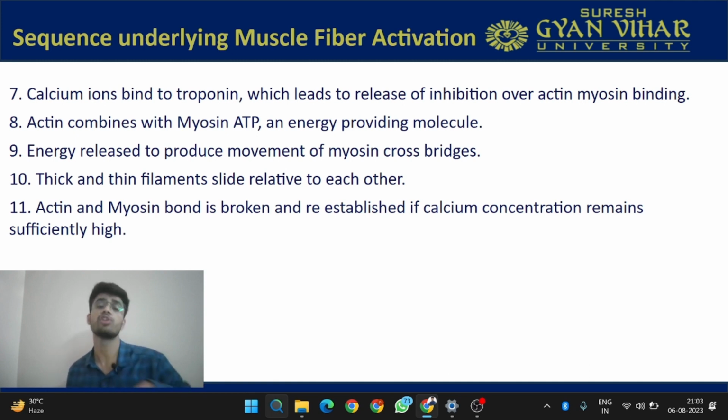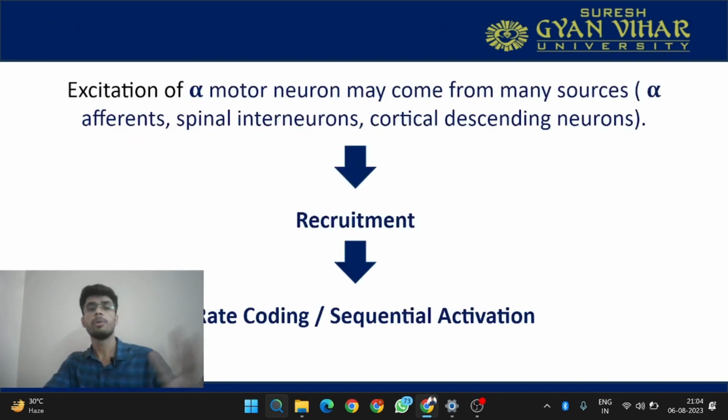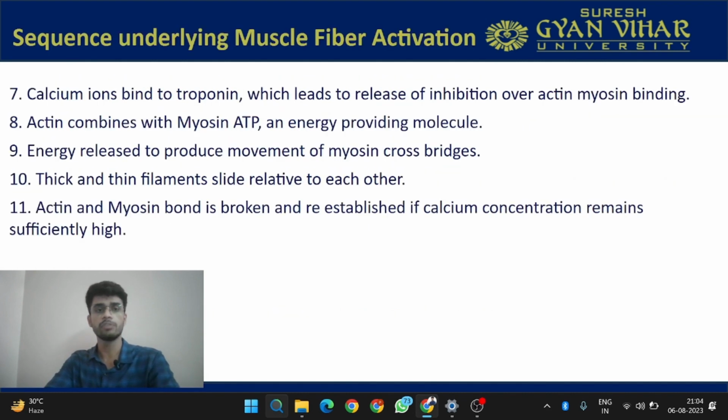The stroking, or the power stroking, will be occurring. Thick and thin filaments will be sliding relative to each other. This is what is called the sliding filament theory. If you are not aware of that, you must read the sliding filament theory in detail for understanding it better. Now after the sliding has occurred, this actin and myosin bond will be broken, and it is re-established if the calcium concentration remains sufficiently high. This was all about the activation, how the activation is occurring. So this is the very first part of the recruitment.